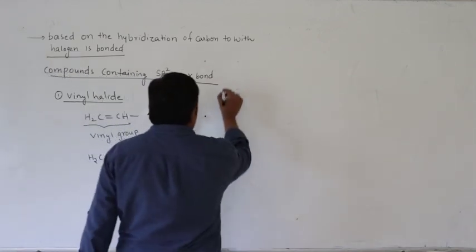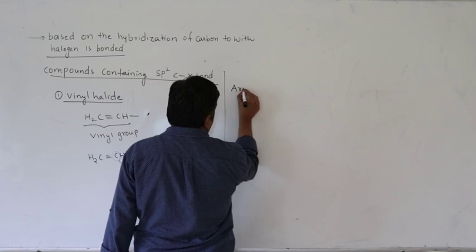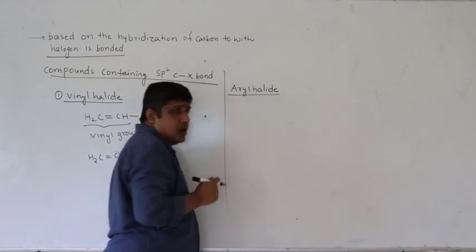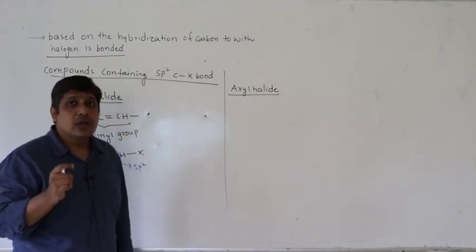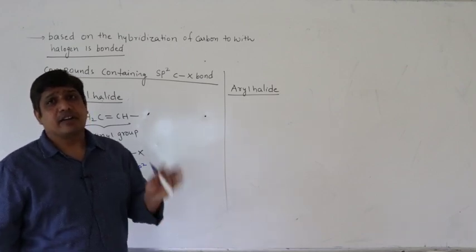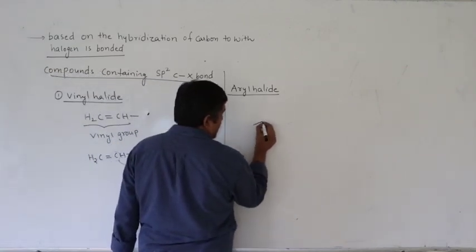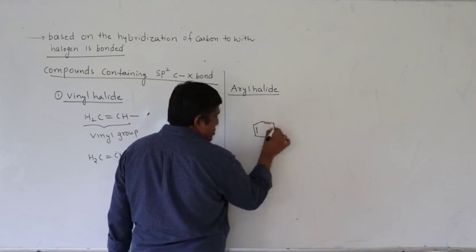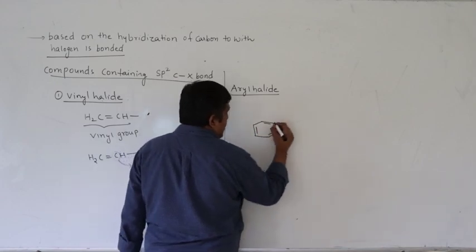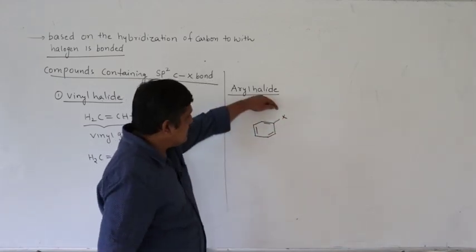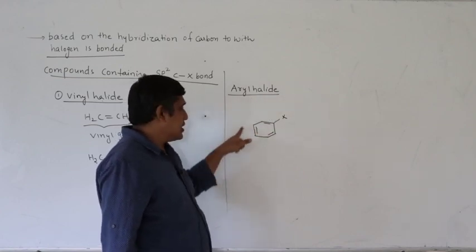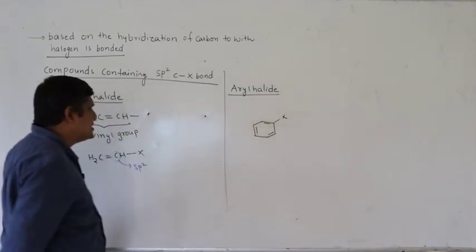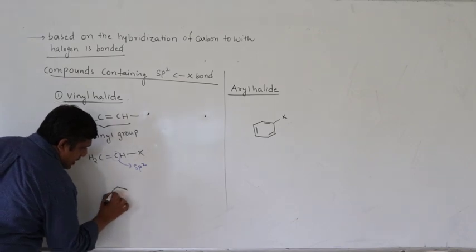So next, aryl halide. Here also the halogen atom is attached to sp2 carbon, which is part of an aromatic ring. In benzene, all carbon atoms have partial double bond and single bond character, so all carbons are sp2 hybridized. The halogen atom is directly attached to sp2 carbon, which is part of the aromatic ring. Therefore, we call it aryl halide. Right.